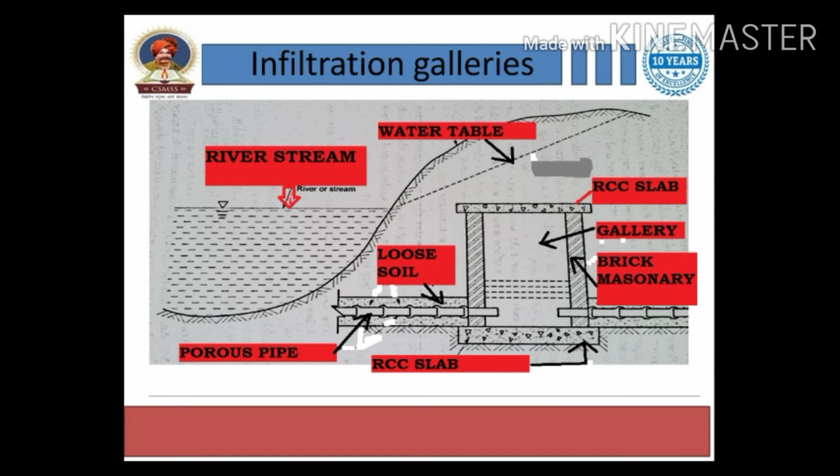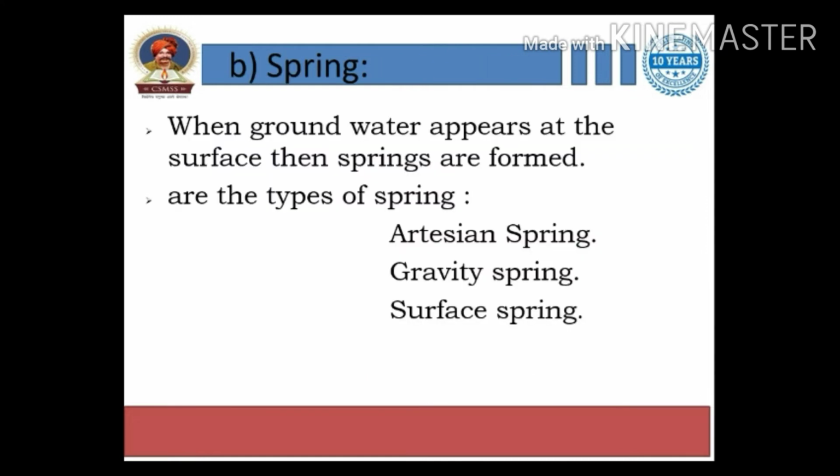Review the diagram carefully and study it. So these are infiltration galleries. Then springs. Write down the definition of spring. When the groundwater appears at the surface, then springs are formed, right? Underground water that percolates and comes onto the surface of the earth is known as springs.